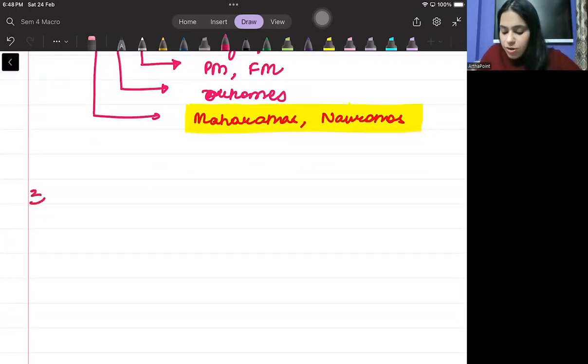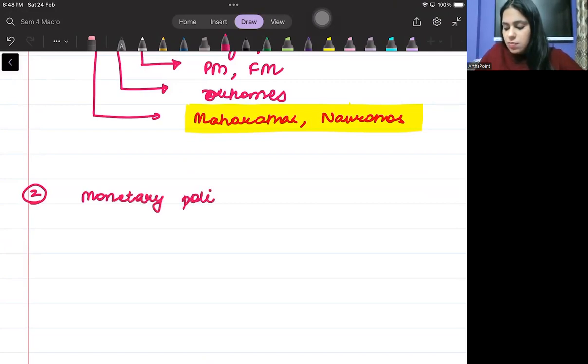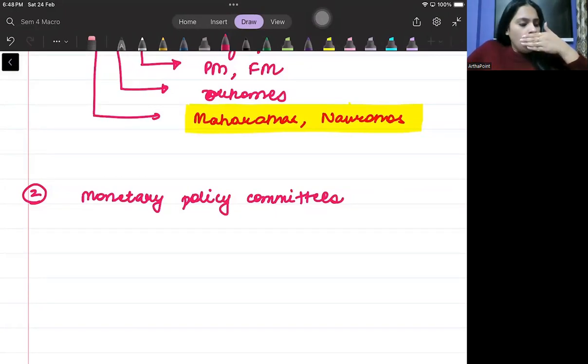But the second important topic that can be asked in exam is monetary policy committees. तो इसमें क्या क्या आ सकता है? What is Rangarajan committee? हाँ, और फिर उसमें क्या, रंगाराजन कमेटी में एग्जैक्टली क्या क्या हुआ.